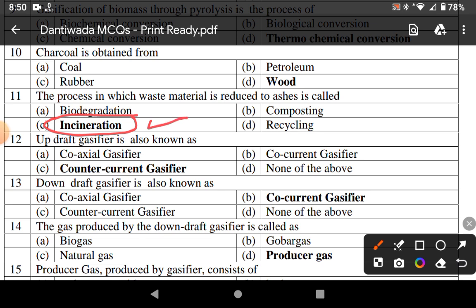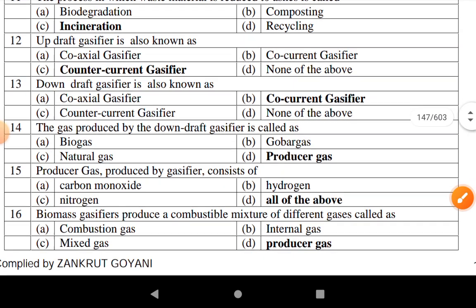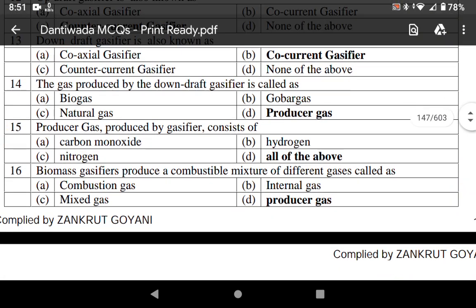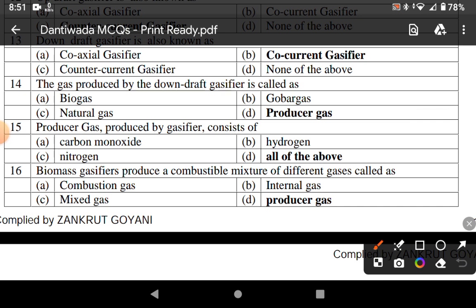Updraft gasifier is also known as counter-current gasifier, while downdraft gasifier is also known as co-current gasifier. The gas produced by the downdraft gasifier is called producer gas.